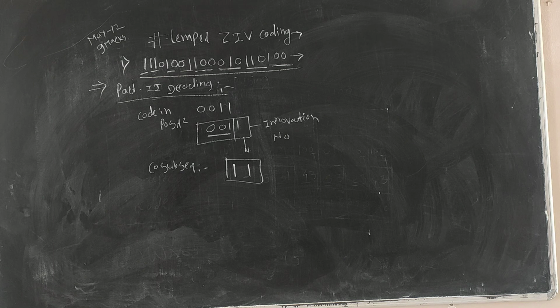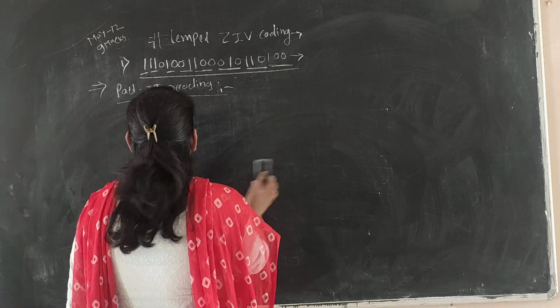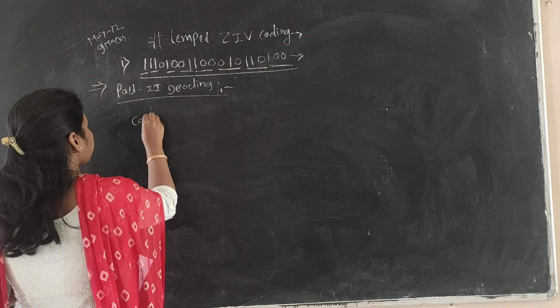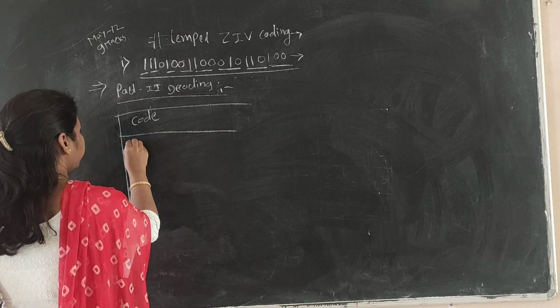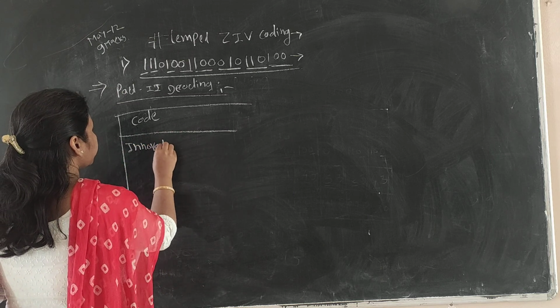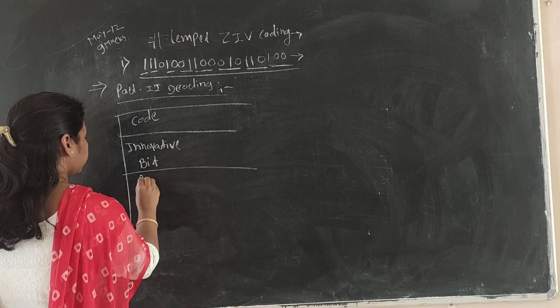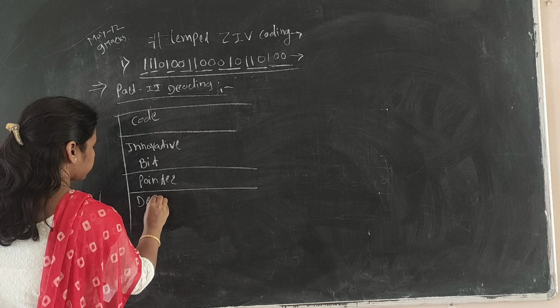In the same manner, the decoded sequence will be like the given sequence. For that, we will take it as it is. We will take one table for that, and I will show you how we can decode. For that, we have a table with the innovative bit, then the pointer, then the decoded subsequence.